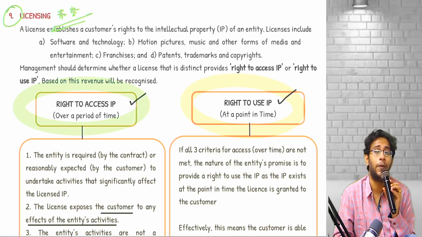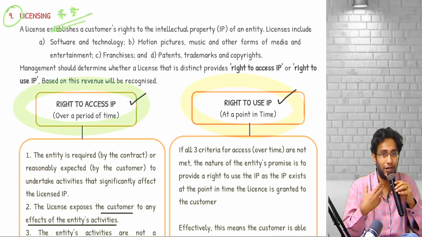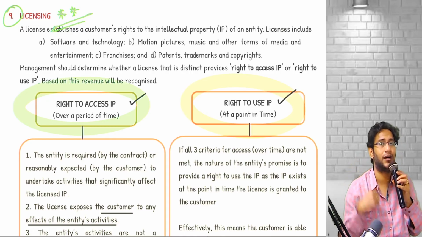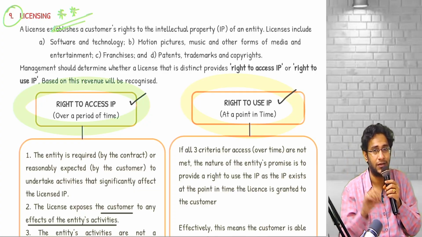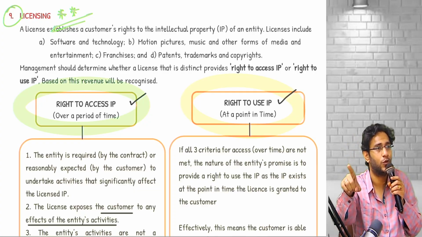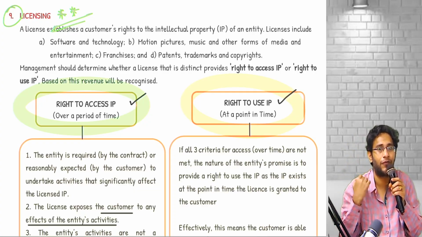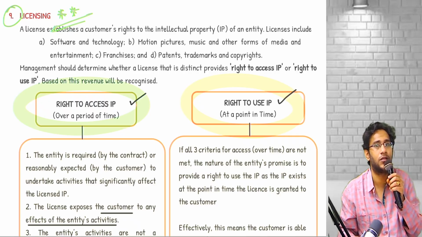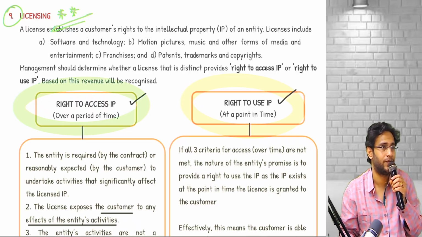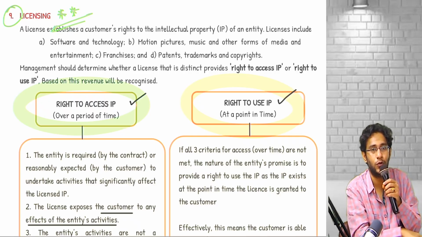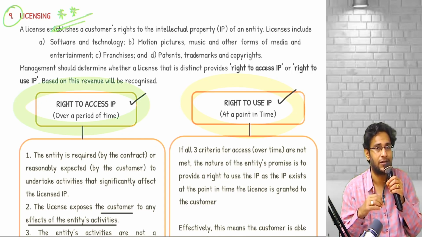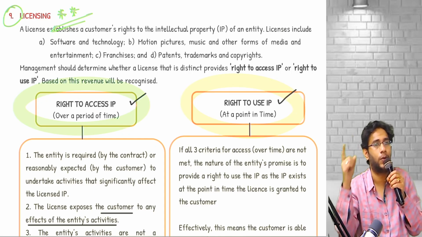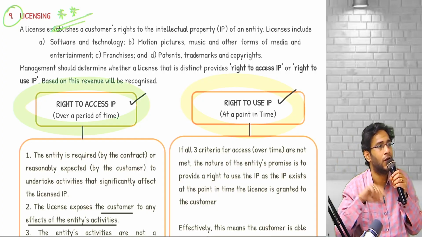That means, depending on the performance of the franchisor, a franchisee's fortunes and sales are linked. This means that fellow is directly exposed to the risks and rewards of our performance. This is called right to access. The first one is right to use. This is right to access. When you say it is right to access, that means the performance obligation is satisfied over a period of time. Revenue recognition also should be done over a period of time.